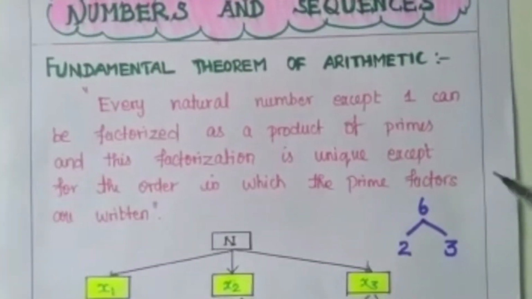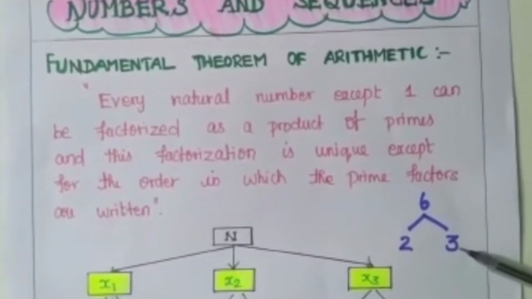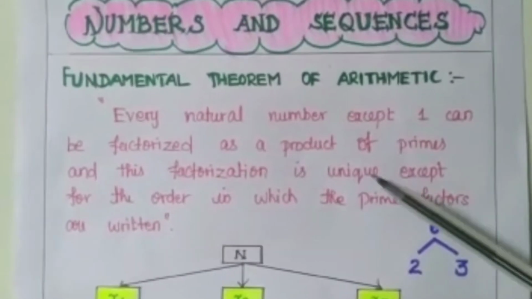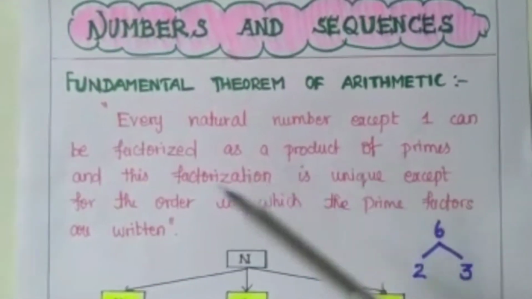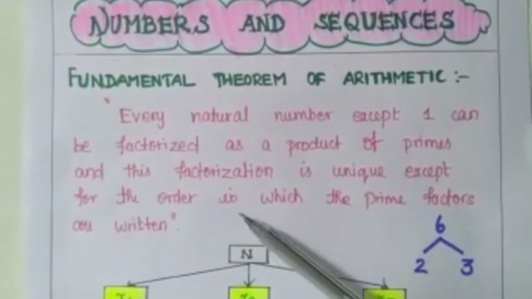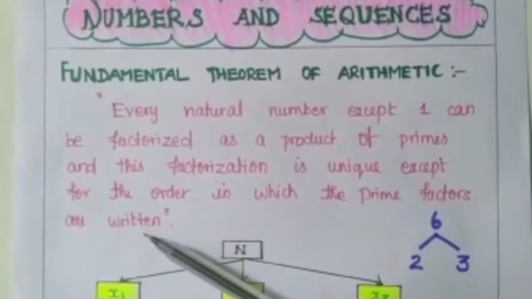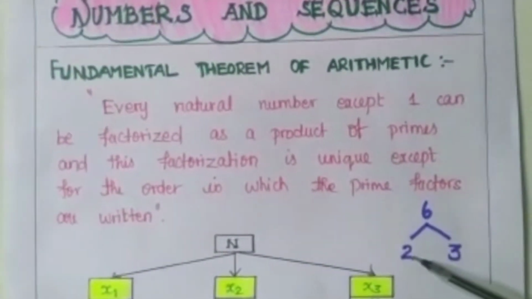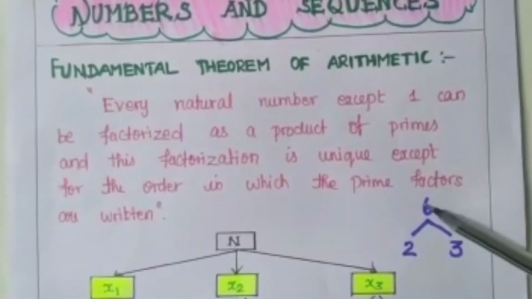Whoever it may be, the factors of 6 will be what? 2 and 3 only. No other number will take place. That is the meaning of unique. Then, except for the order in which the prime factors are written. That means some people will say that 2 and 3 are the prime factors of 6.